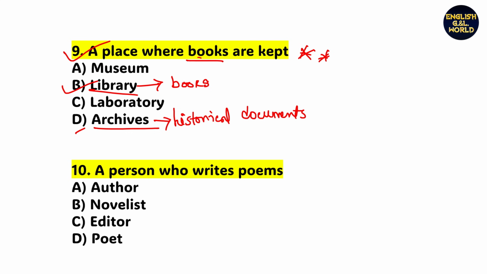Understand? Very good. Next, a person who writes poems, what is it called? Poems are related to poetry. Then the right answer should be option D, poet, not author. Someone who writes poems or novels is called an author, but particularly here poet should be the right answer.